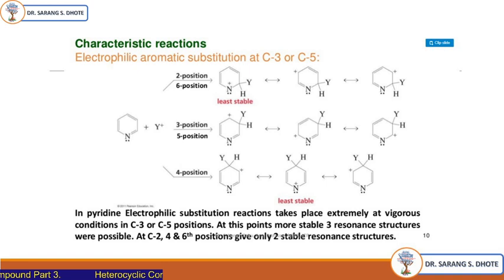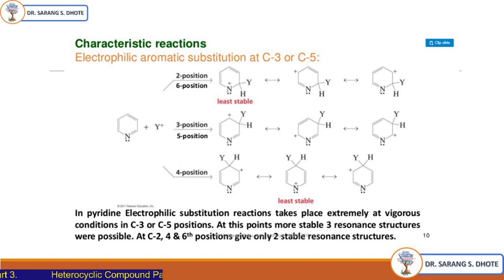Pyridine has considerably less reactivity than benzene in electrophilic substitution reactions. On benzene, electrophiles attack easily, but in case of pyridine, electrophiles do not attack easily. See the reason behind it. The nitrogen atom present in pyridine, having its electronegativity, decreases the electron density around its carbon atoms. Electrophile means electron loving. In pyridine, this nitrogen decreases the electron density, so with the decrease in electron density, the electrophilic reaction is very slow.